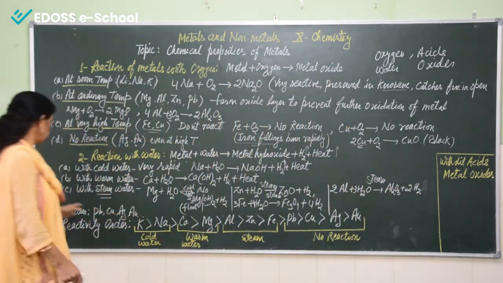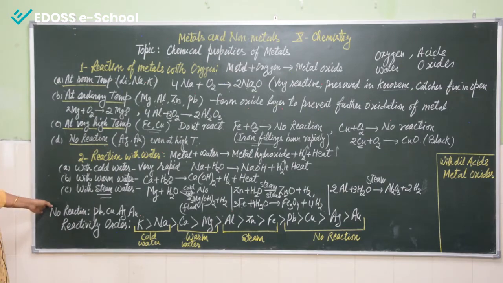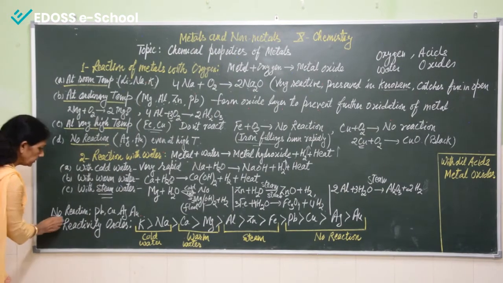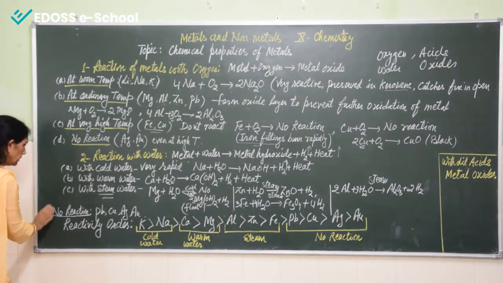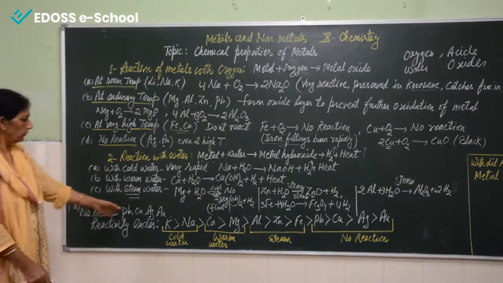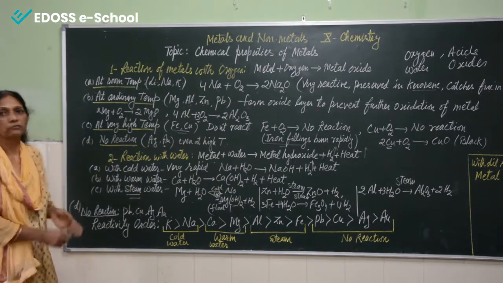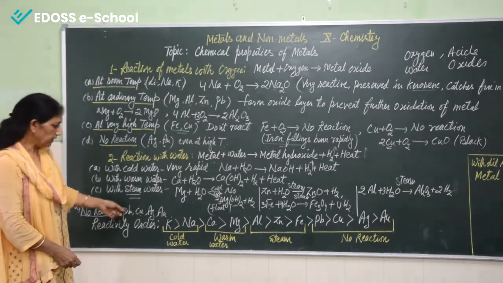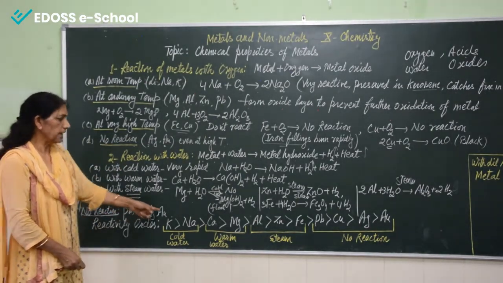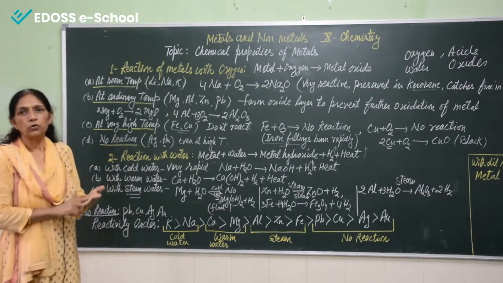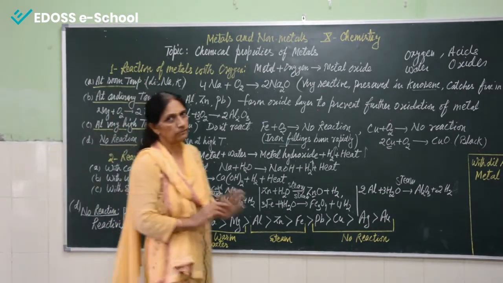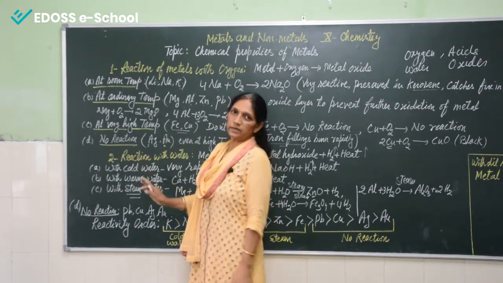Now there is the next variety where there is no reaction. We can say this is D. There are few metals which react neither with cold water, nor warm water, nor steam, like lead, copper, silver and gold. They don't react in any of these categories.